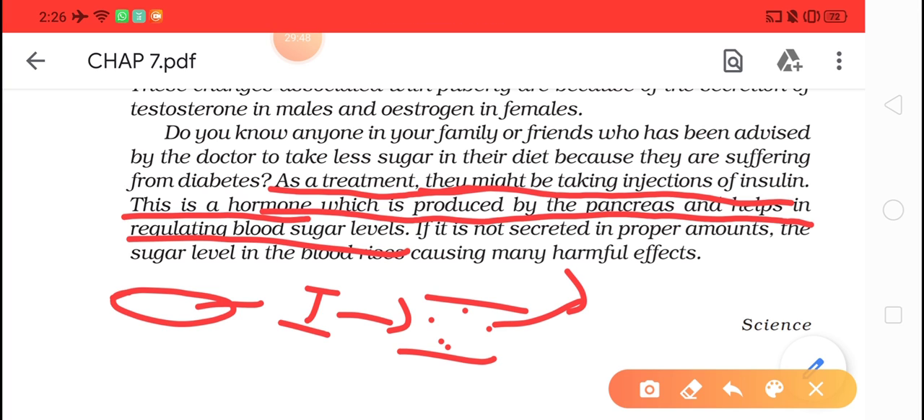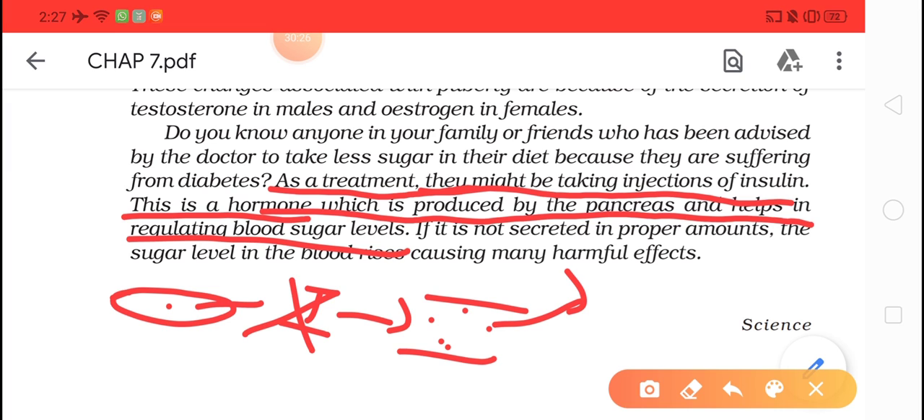Now what is happening in a normal person? In a person with diabetes, the pancreas is not secreting insulin. I'm talking about them. In a normal person, the pancreas secretes insulin, and this insulin helps the glucose present in your blood to be absorbed by the cells, and they are digested later on. So it is helping in digestion of sugar, which is the glucose form.